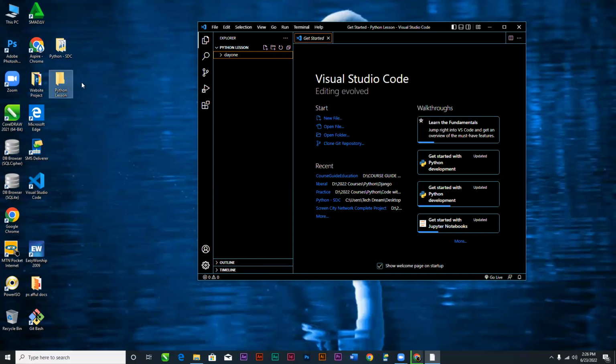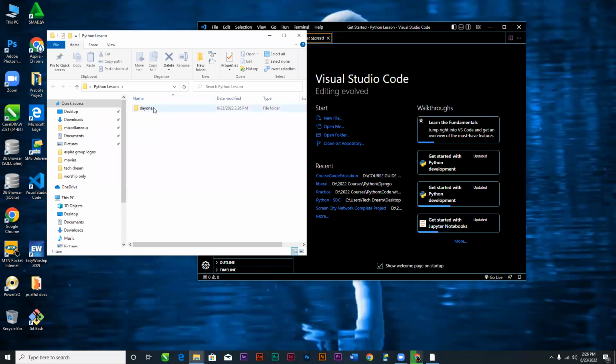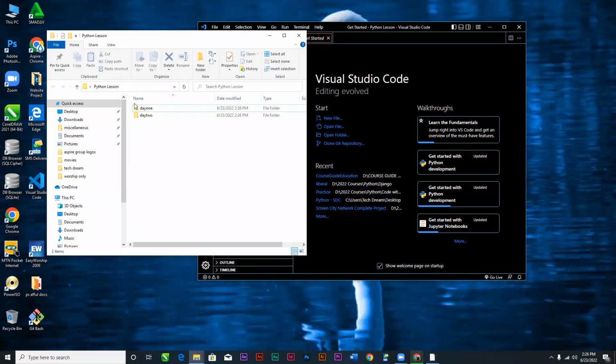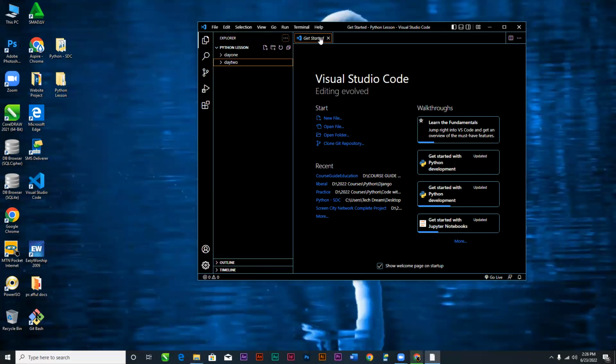When I open the Python lesson folder on the desktop, I have another folder inside, which is day 1. You can continually create more folders, say day 2, and then I have 2 folders, day 1 and day 2, all here.